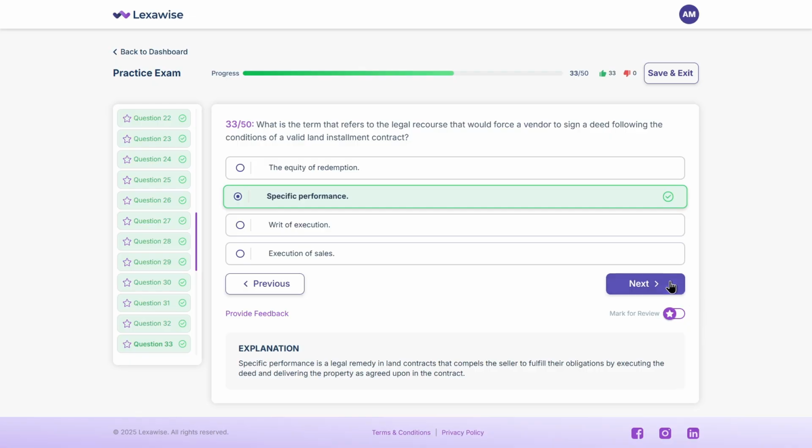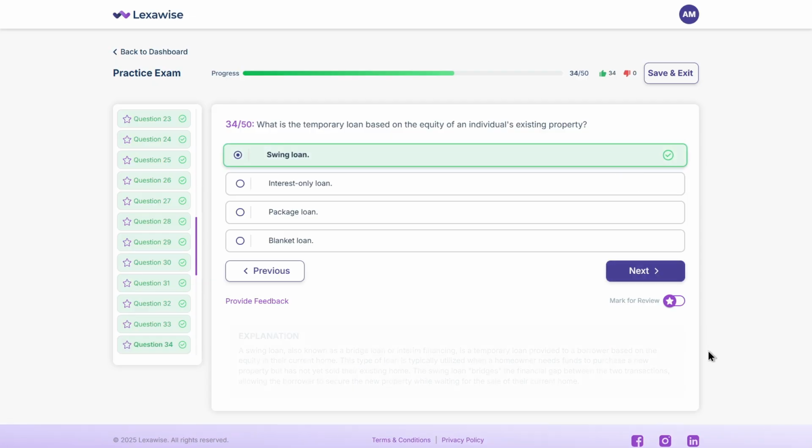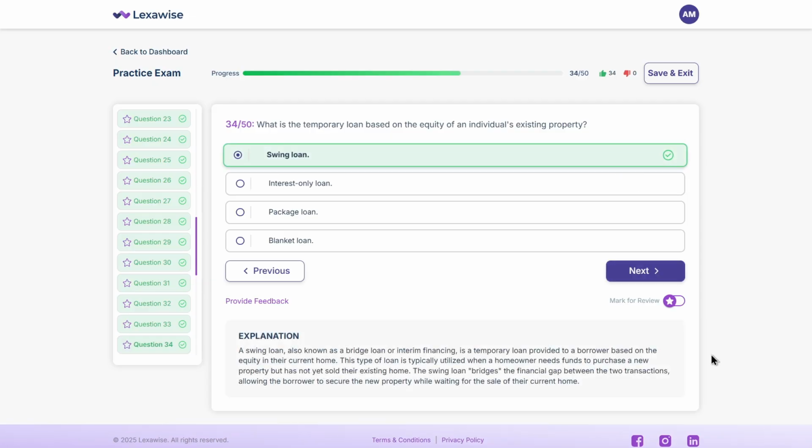Here's the next one. What is the temporary loan based on the equity of an individual's existing property? A. Swing loan. B. Interest-only loan. C. Package loan. D. Blanket loan. Got your answer? The correct choice is A. Swing loan. Also known as a bridge loan, this helps a homeowner buy a new home before selling their current one, using existing equity as collateral.